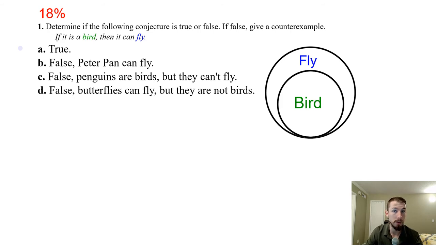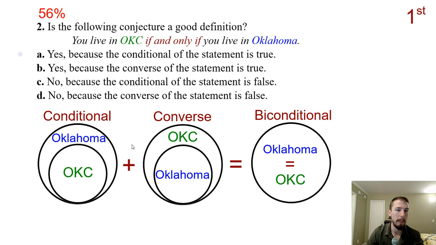So is that statement true? All birds can fly? No, clearly not. Penguins, for example, are birds, but they cannot fly. So that would be our counterexample, which would be C as in Charlie. It doesn't matter that we're not saying that everything that flies is a bird. That would be the converse of this statement, and we'll look at that on the next question. Peter Pan can fly, but he's not a bird. That doesn't matter. Butterflies can fly, but they're not birds. That doesn't matter either. The statement is sometimes true, but it's not always true, and so it's a false statement if it's not always true. So our counterexample is flightless birds, which are penguins, for example.